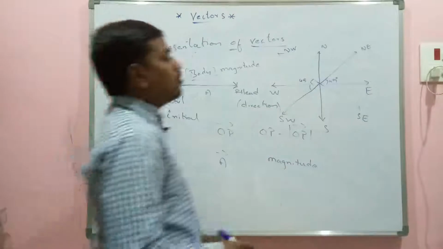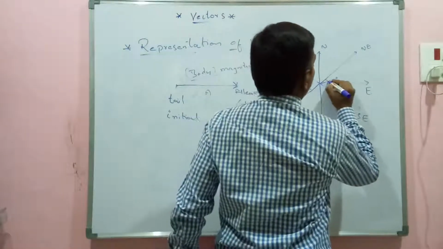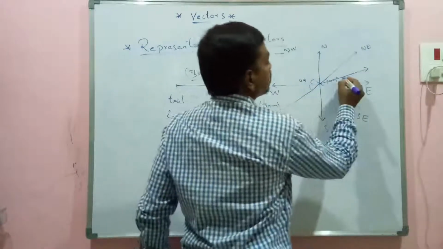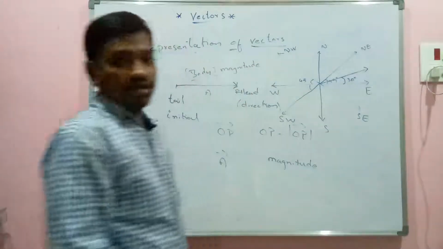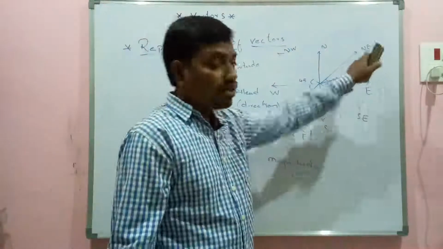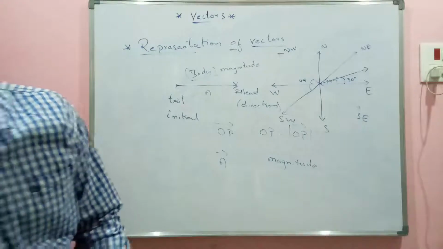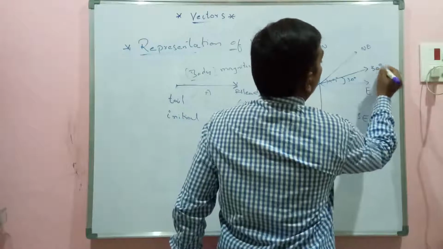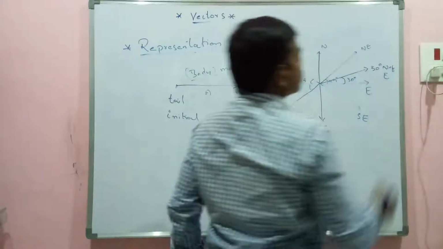Now if I write any arbitrary direction, suppose I write a direction something like this, such that it is making a 30 degrees angle with your east. How do we represent this vector? So this is written as 30 degree north of east.